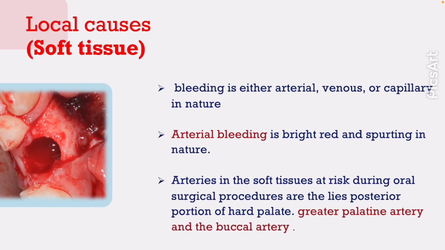Soft tissue bleeding is either arterial, venous, or capillary in nature. Arterial bleeding, like in this photo, is bright red and spurting in nature. The arteries in soft tissue at risk during oral surgical procedures lie in the posterior portion of the hard palate, which is the greater palatine artery, and the buccal artery.